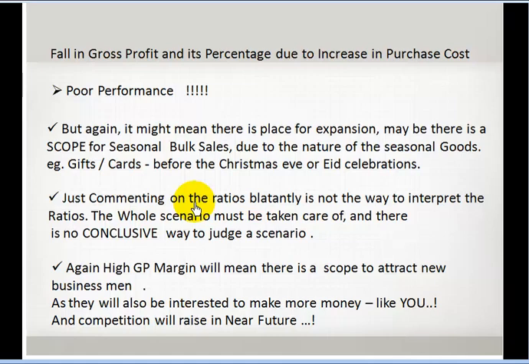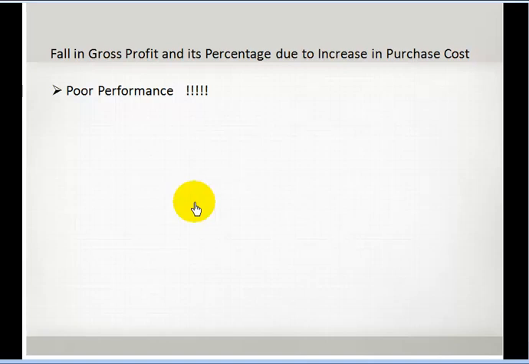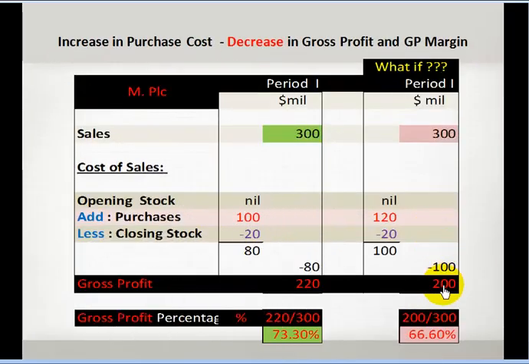So if you buy at a higher price, we know that your gross profit percentage is falling, but that this is only falling for one period. Again in December you are going to sell all these goods at a good price and you are going to make very good profit. So if we see November and December as the whole scenario, we will understand why this change is happening.